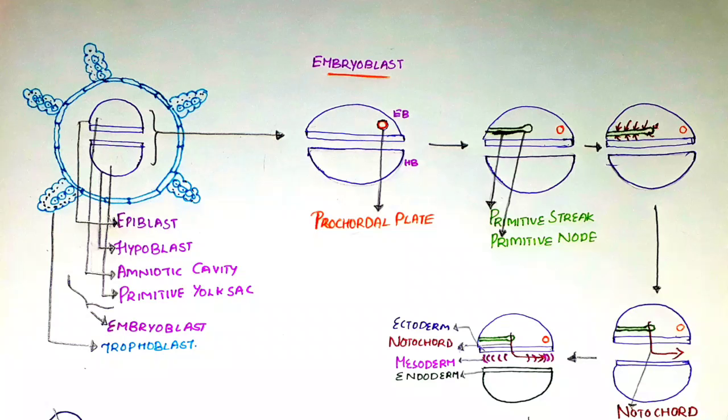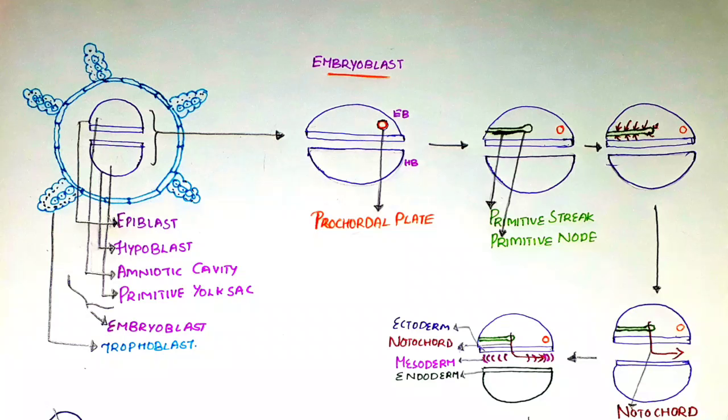The cells at the side of the primitive node and primitive streak start proliferating inwards towards the primitive node and downwards, forming two layers under the surface of the epiblast. Thus, three layers can be seen now. The uppermost layer is called ectoderm, the middle layer is called mesoderm, and the lowermost layer is endoderm. Thus, the bilaminar disc has turned into a trilaminar disc in the second week of development.